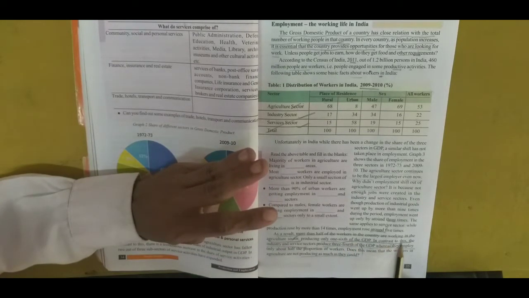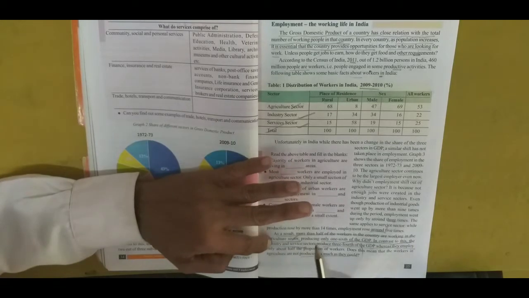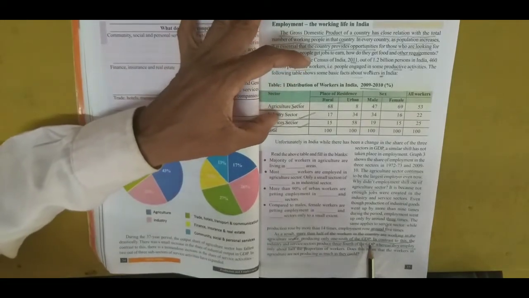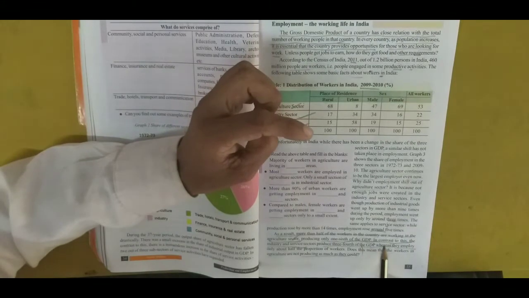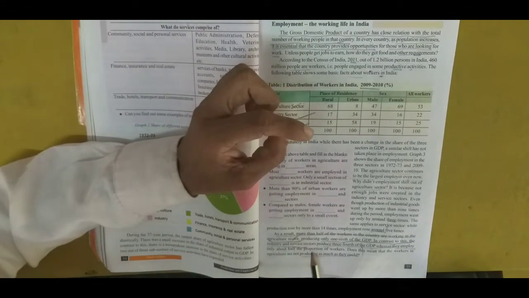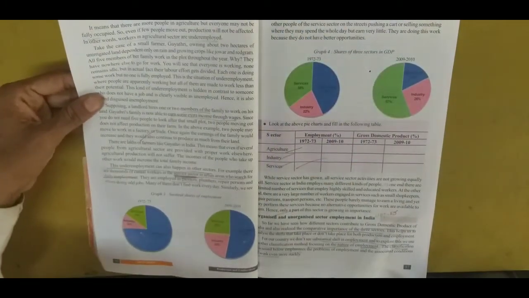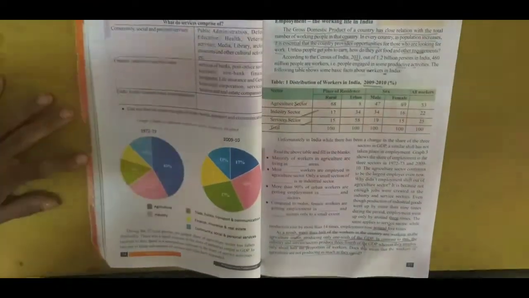In context of this, the industry and service sector produced 3/4 of the GDP, whereas they employ only about half of the proportion of workers. Does this mean that the workers in agriculture are not producing as much as they could? Again we have a question. Why are the workers in the sector not producing?